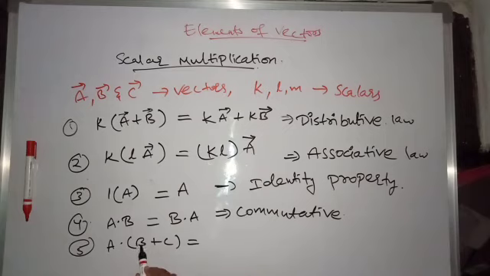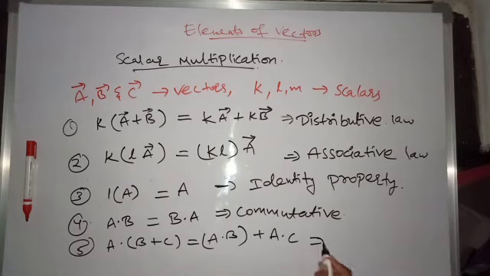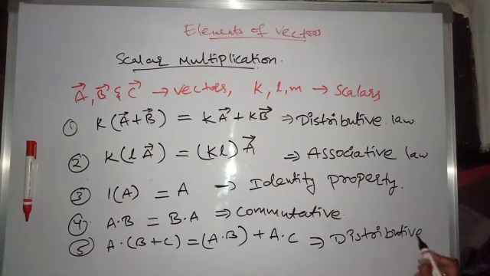This can be written as A dot B plus A dot C. This is also a distributive law. Just copy all this. Did you copy it? Okay.